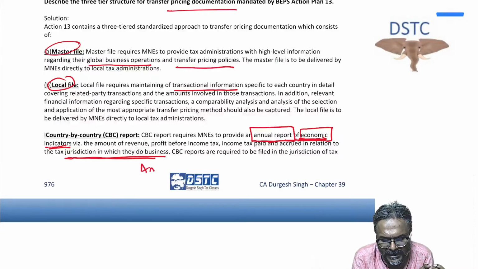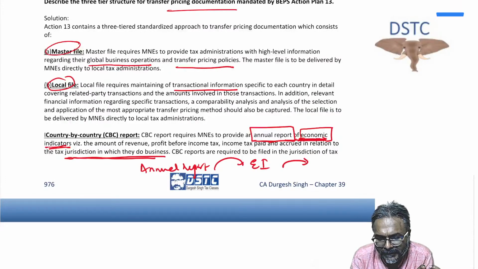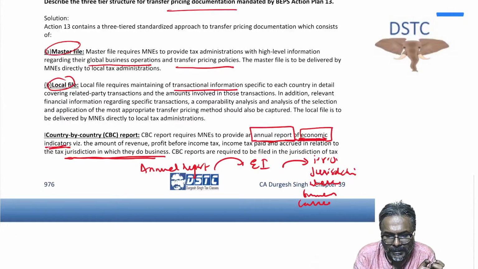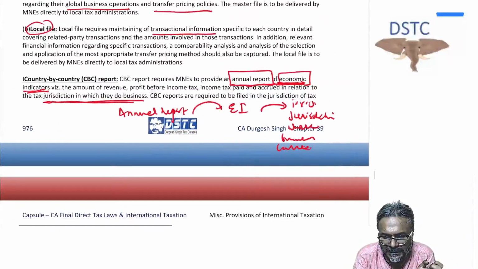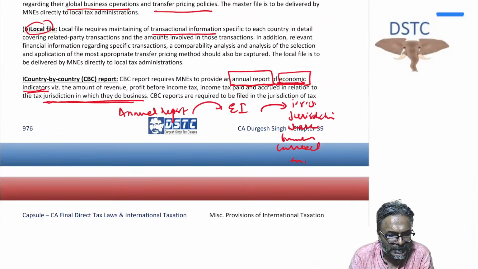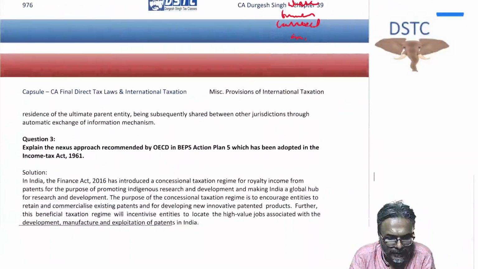So for CBCR, students, what are you going to write? Annual report of the economic indicators, EI, in respect of the jurisdiction where the business is carried on. That is what the CBCR is all about. Is that point clear to all of you?